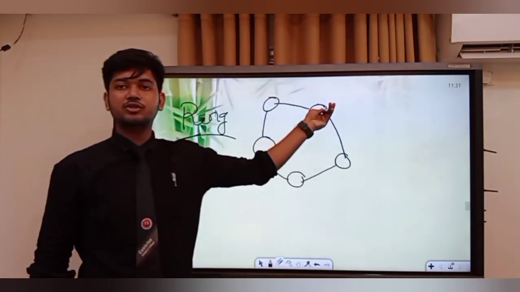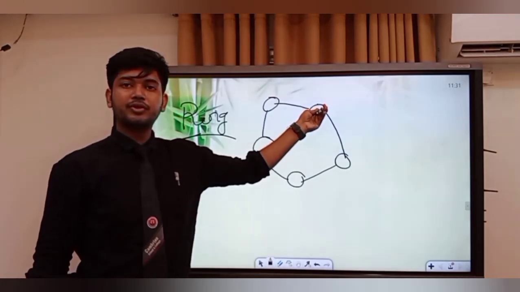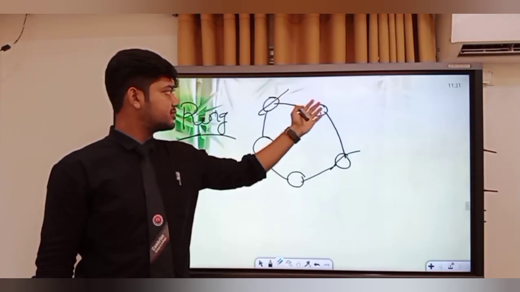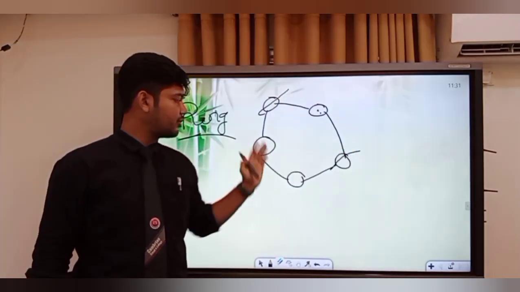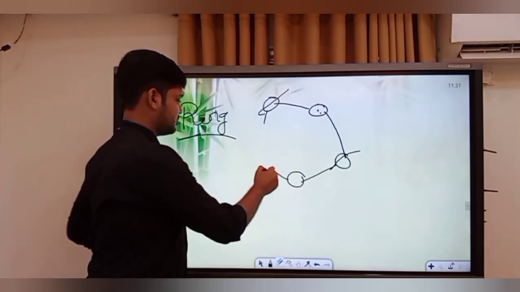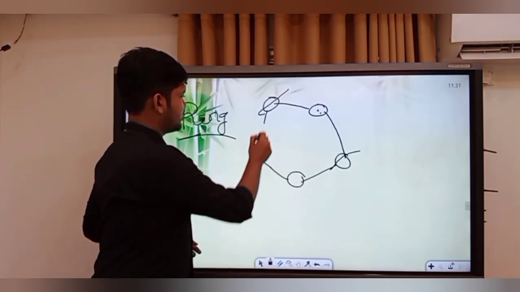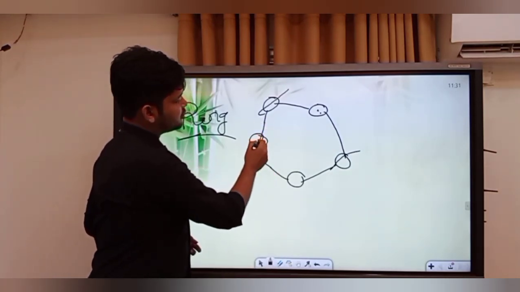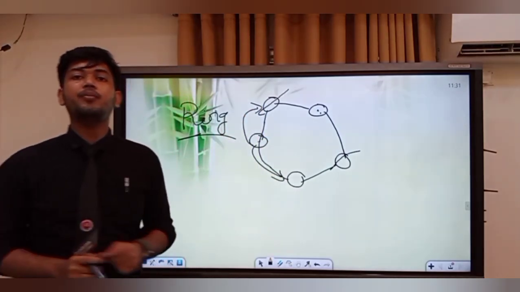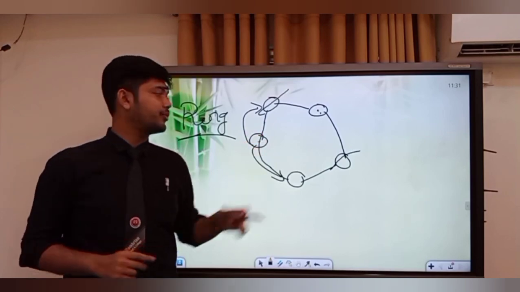I am considering this computer, and it is connected with 2 more computers. Every computer is connected with two more computers.